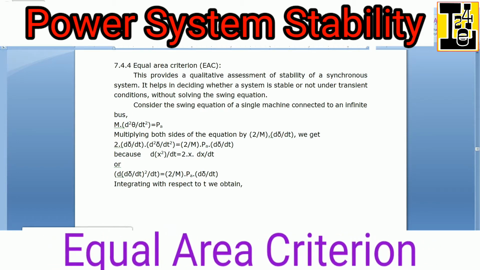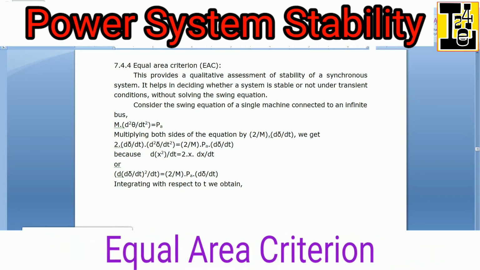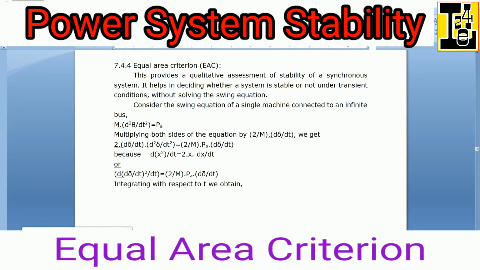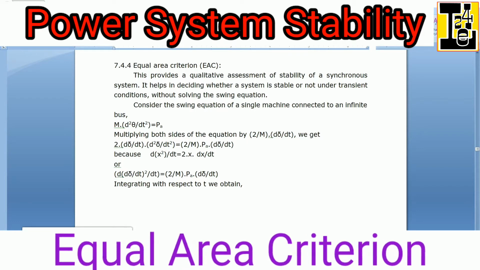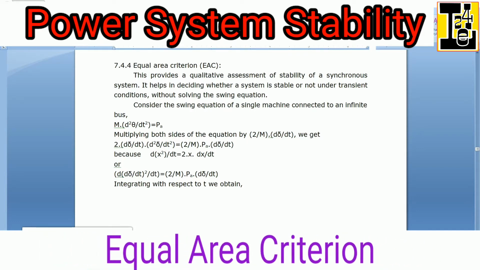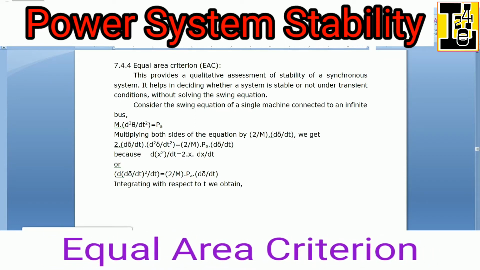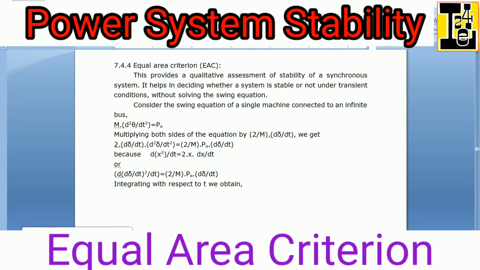Transient stability analysis deals with the actual solution of the nonlinear differential equations describing the dynamics of the machines and their controls. Stability for a given fault can be established by solving the swing equation, but as I mentioned earlier, the exact solution of the swing equation is very tedious in nature.